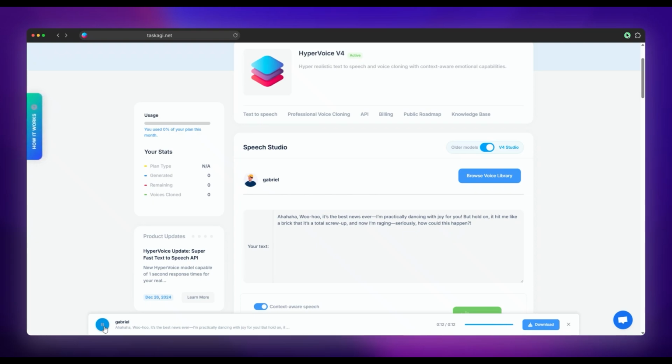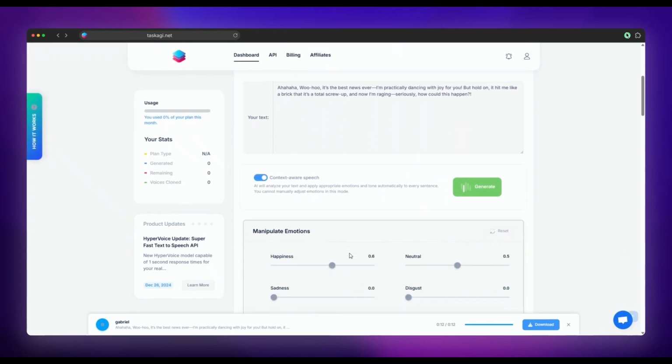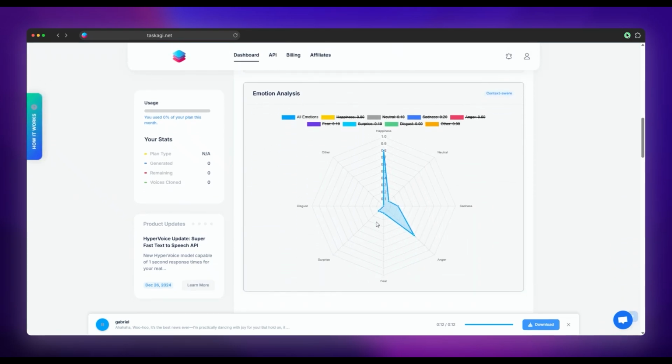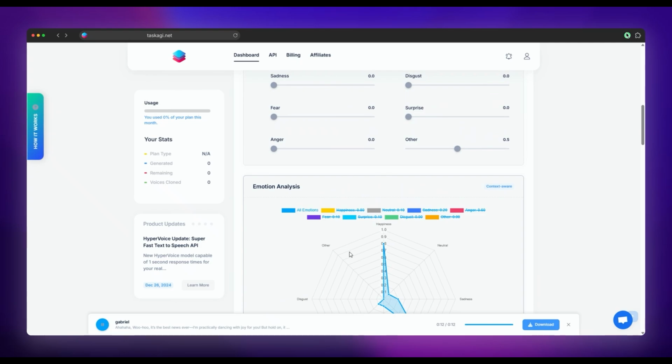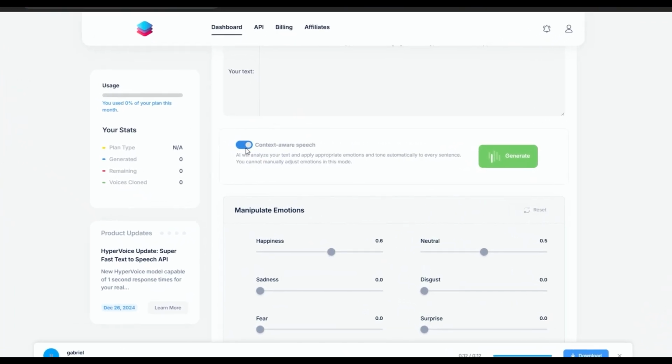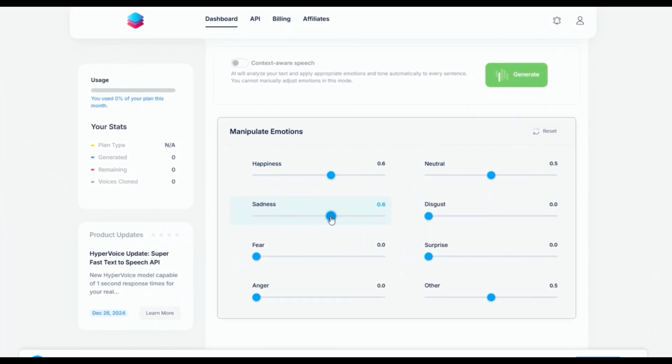Notice the difference? HyperVoice can actually laugh on command, flows through the transitions so smoothly. It's like hearing a real person react in real time. If you want even more control over the emotion, you can turn off context-aware feature and actually manually set the values yourself. You can reach some amazing voices just by combining various emotional tones.